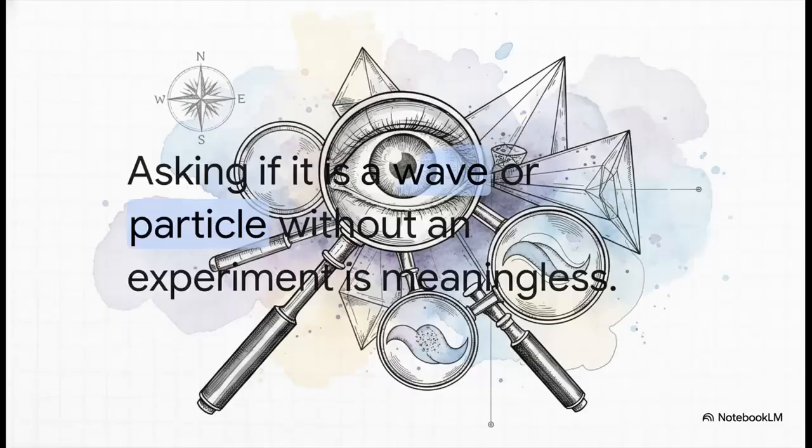And Bohr actually takes this a step further, which is fascinating. He argued that asking whether an electron is really a wave or particle when it's just sitting there unobserved is a totally meaningless question. Heisenberg's text gives a great analogy here. Trying to define the electron without a specific experimental setup is kind of like asking if a location is over Britain or under Australia without giving any sort of geographical context. You just can't do it. The answer depends 100% on how you are looking at it.